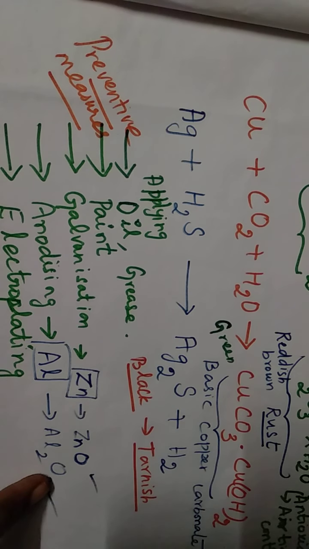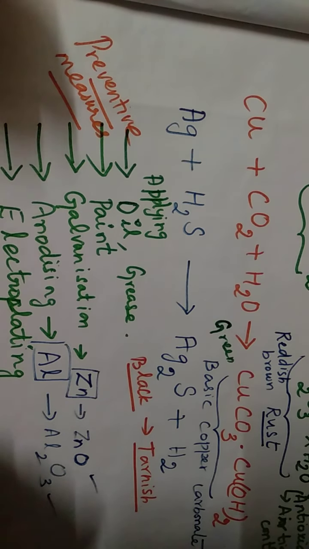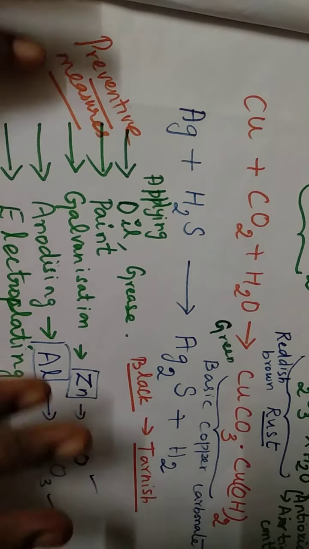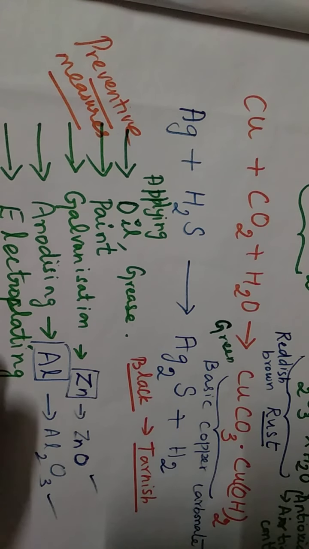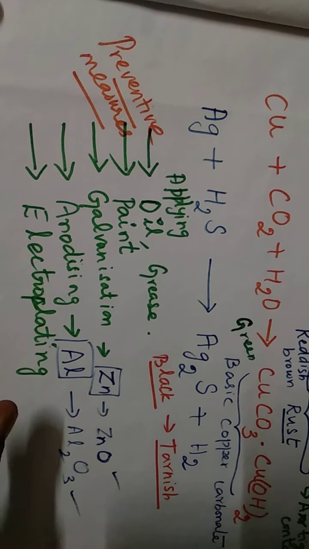With aluminium also, once it is formed as aluminium oxide, further oxidation will not happen. That method we call anodizing. One more method we are going to see is electroplating. You would have seen cycle parts, car parts, and even our gas stoves coated with stainless steel or chrome plating. Using electricity we use this method, so this is called electroplating.